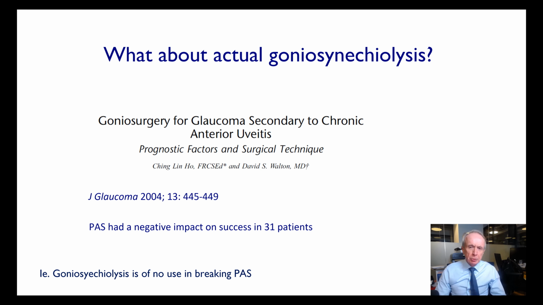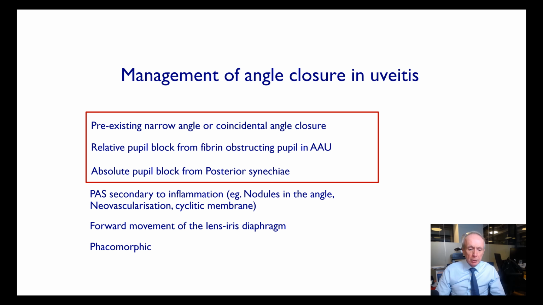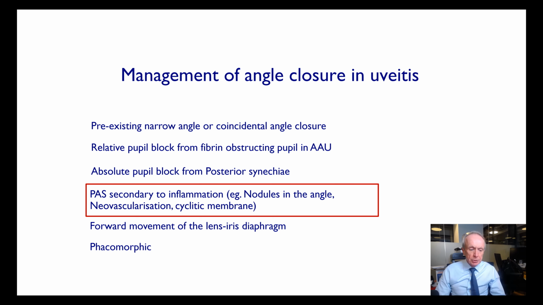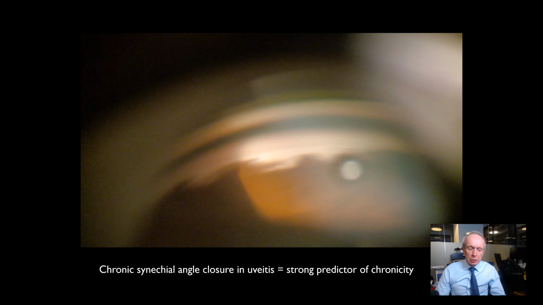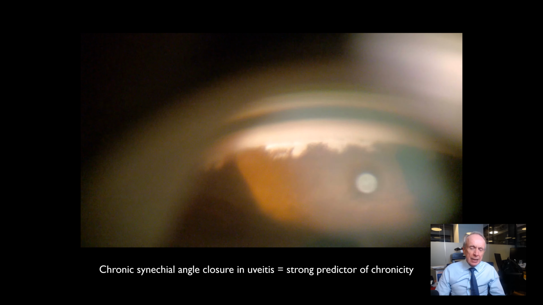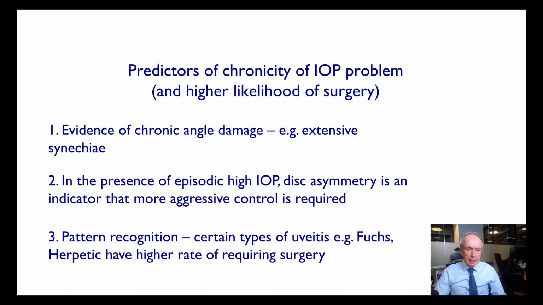What about actual physical goniosynechialysis? Generally, breaking PAS is not recommended. So that's pupil block. Chronic angle closure. Well, chronic synechial angle closure I use as a predictor of chronicity. I use three factors to predict the chronicity of the IOP problem, i.e. the likelihood the patient is going to need surgery.